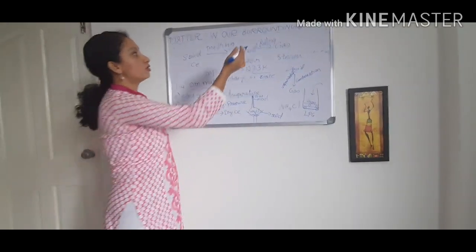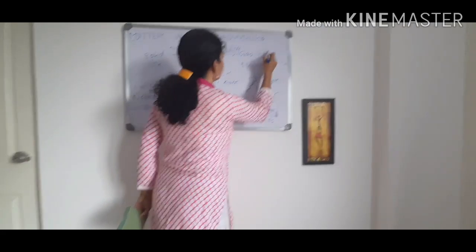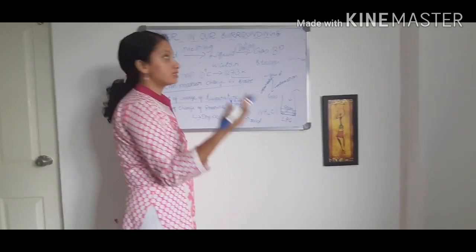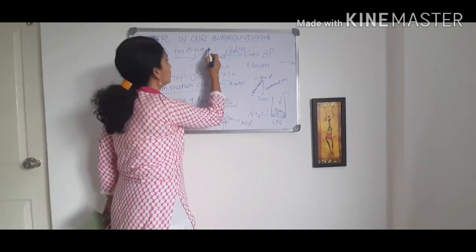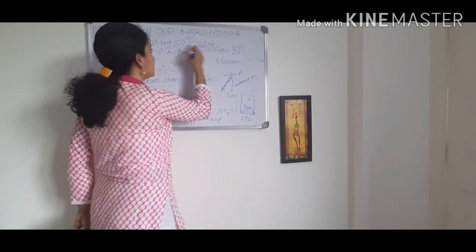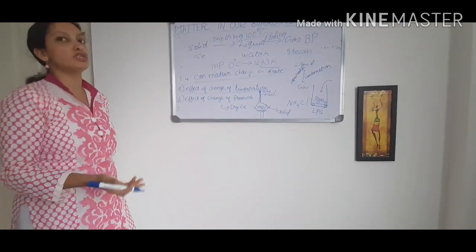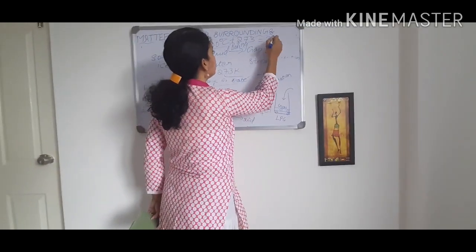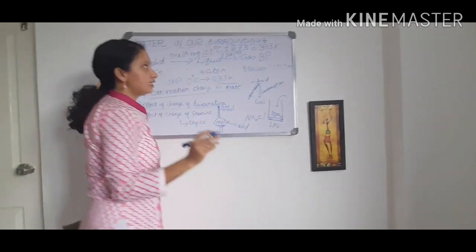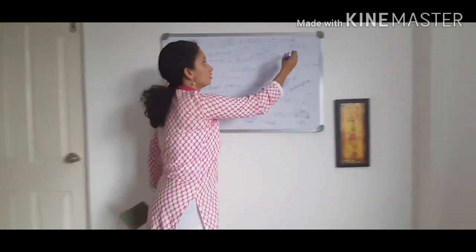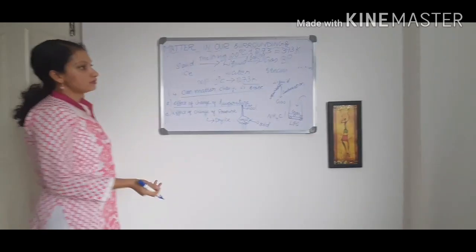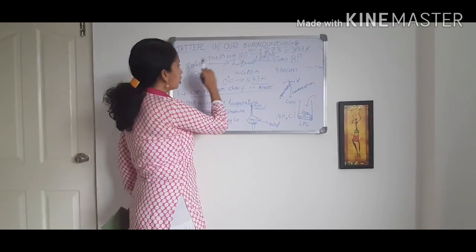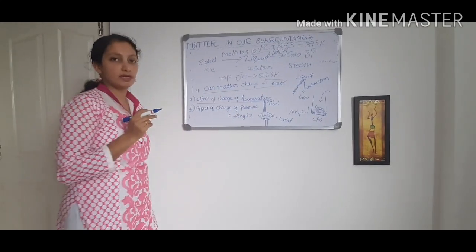What is the temperature for boiling point? BP. For boiling point at which the water is going to change to the form of steam. You all know what is the boiling point of water? 100 degrees Celsius. So 100 degrees Celsius, how are you going to convert into Kelvin form? By adding 273. So it is equal to 373 Kelvin. Kelvin is the unit expressed with the first letter K, capital K. So like this we can understand the process of change of matter from one form to another.